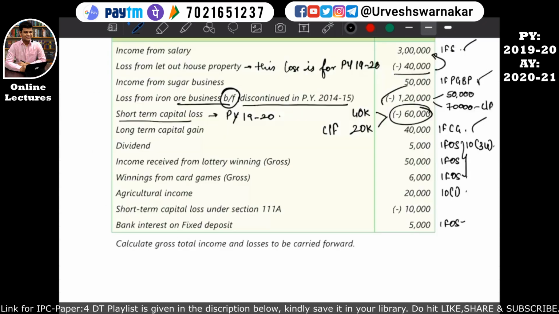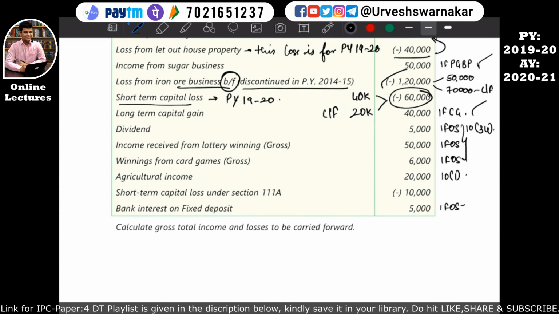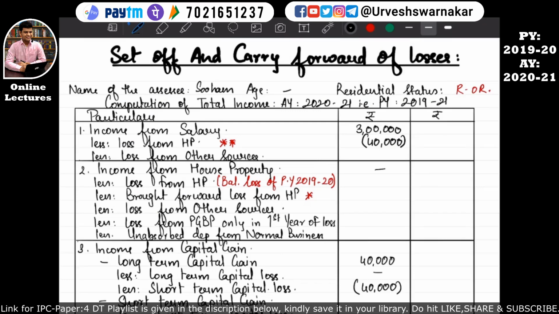So now basically we have fed all the details. Now we need to find out the gross total income. Okay, and we have calculated already losses that can be carried forward. So let's find out the gross total income now.